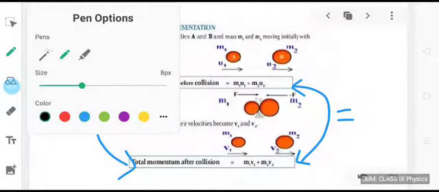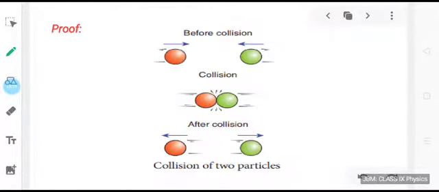So we will try to prove this. For this, just refer to this picture. We are considering a system of two particles. Let us name these particles as 1 and 2.